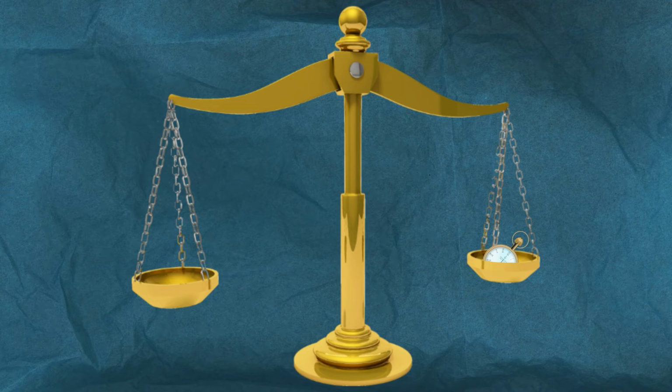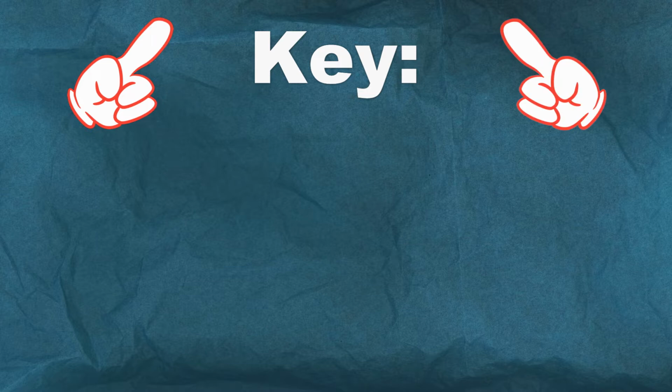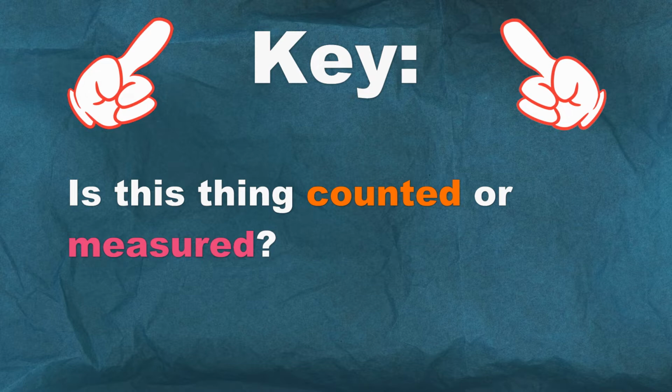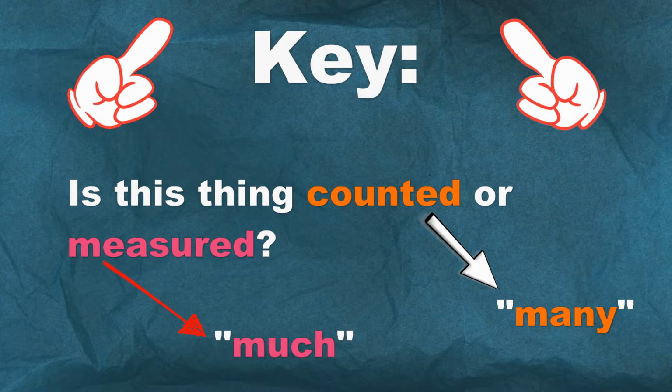If you want to see how fast somebody runs or see who wins a race, you take out a stopwatch and you measure the time, right? So we can see that the key difference between these two depends on whether we're dealing with things that are countable or things that are uncountable. So that's the question that you have to ask yourself. Is this thing counted or measured? If the thing is counted, then you use the word many. If the thing is measured or not counted, then you use the word much.